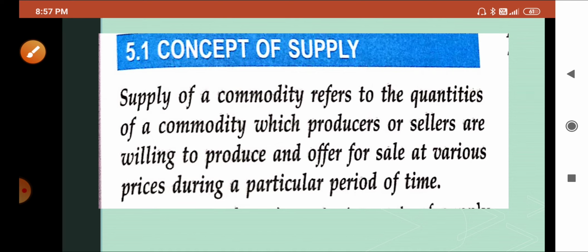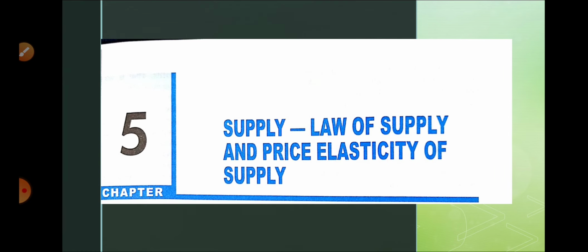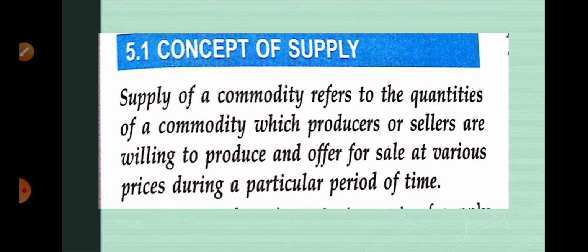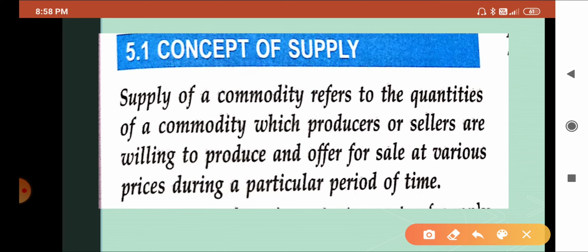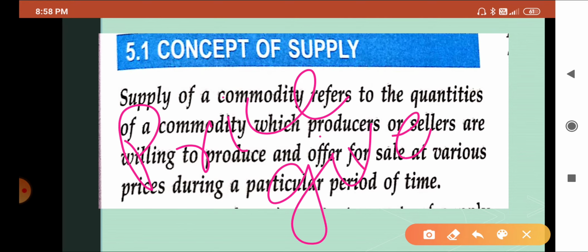So the first point there was willingness to purchase. Here the first thing is willingness to sell. So if a producer is willing to sell, the second concept is that at a particular price, a given price.